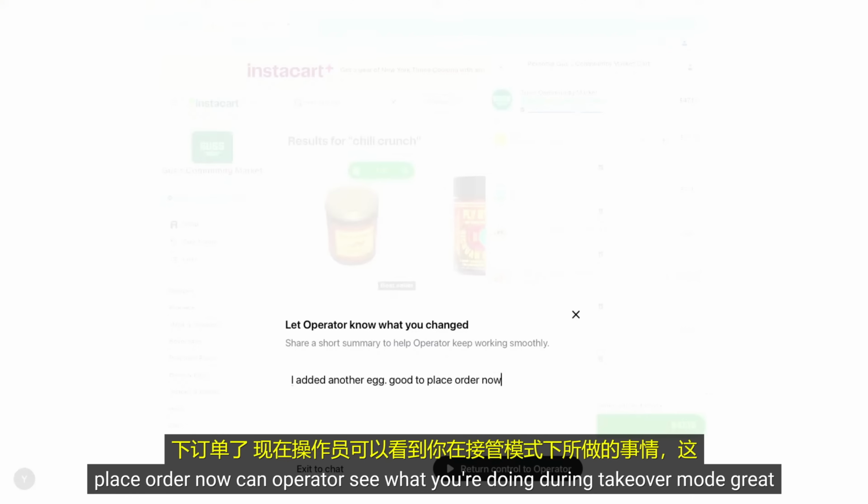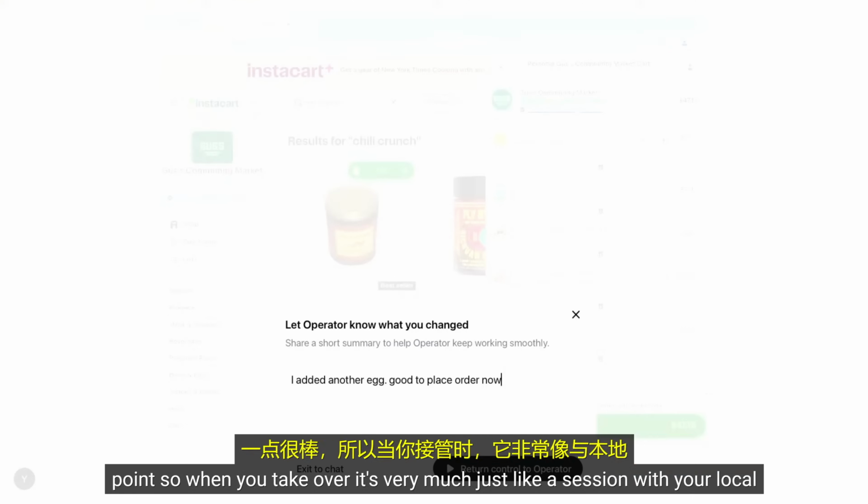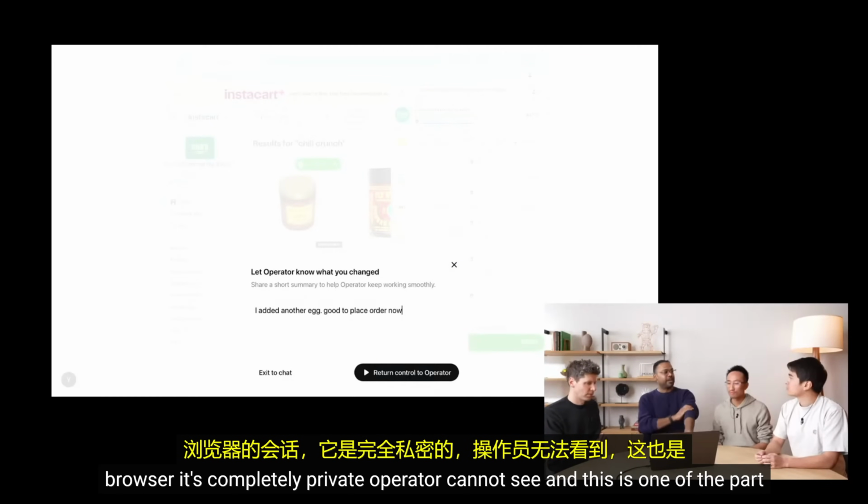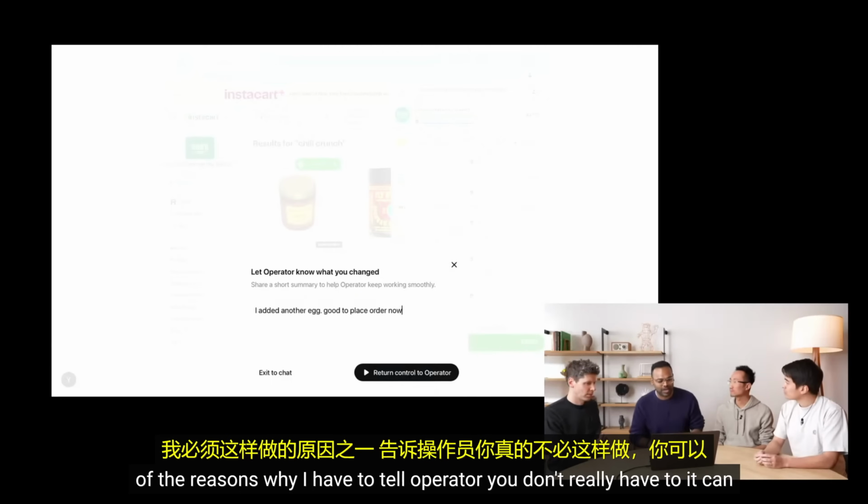Can Operator see what you're doing during takeover mode? Great point. So when you take over, it's very much just like a session with your local browser. It's completely private. Operator cannot see. And this is part of the reasons why I have to tell Operator.